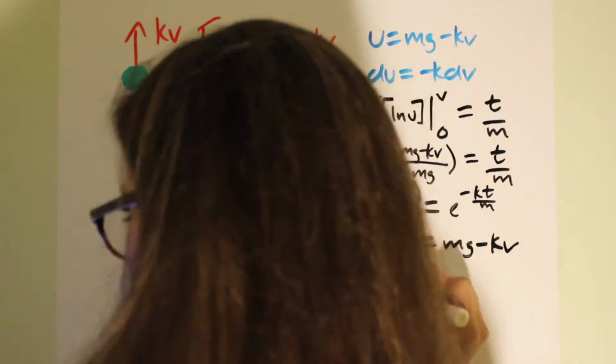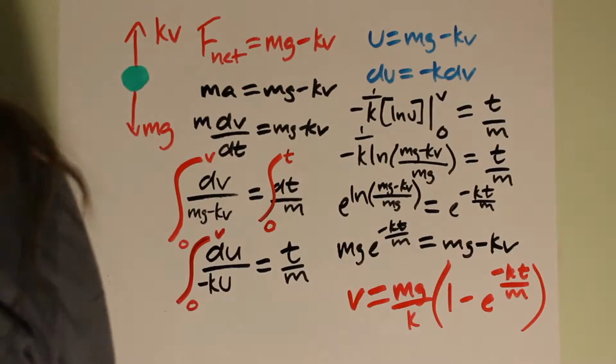The first step is to set the positive direction of the net force downward, so that F net is equal to mg minus kv. Then, we substitute Newton's law for F net, and the rest is simply pure calculus.